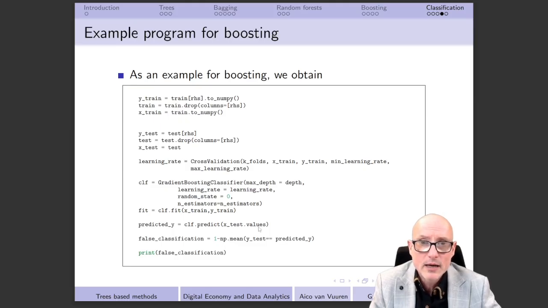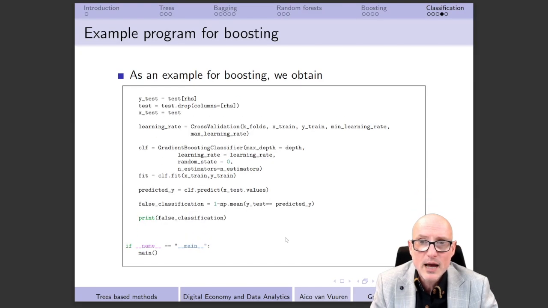Take into account that officially, of course, it is the situation in which y-test and predicted y must be unequal to each other. Well, it's a little difficult to actually do that here, and therefore what I simply do is take 1 minus the percentage of the cases that we actually have exactly equal to each other.